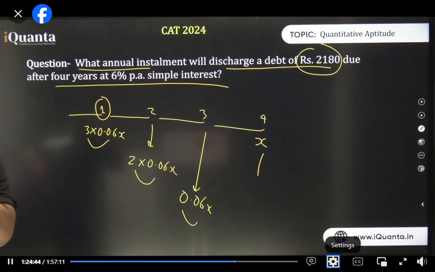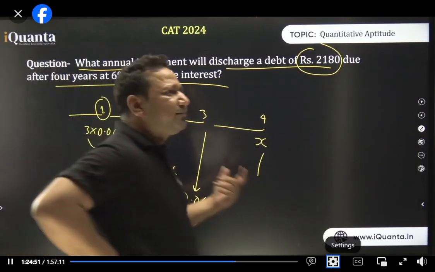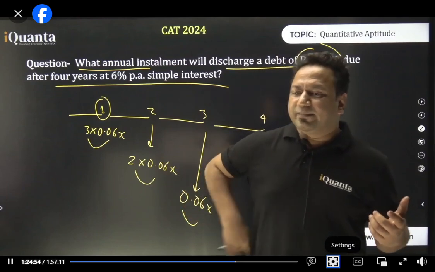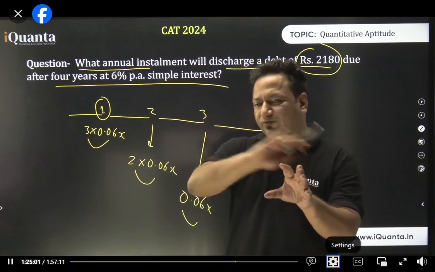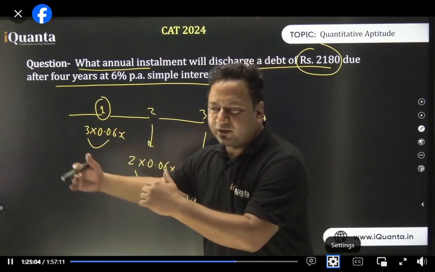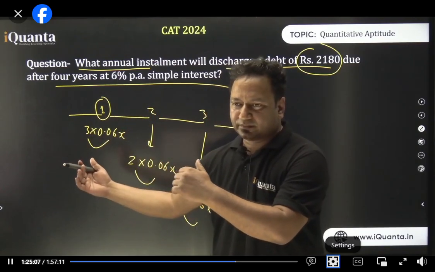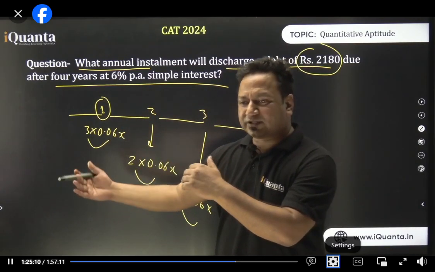Why 3? It is a 4 year loan, isn't it? So how many years have passed after 1 year? Total duration is, I'm explaining again, okay. I think we got stuck. Overall, there were 4 years. After 1 year, only 3 years are remaining. After a year has passed, 3 years are remaining.